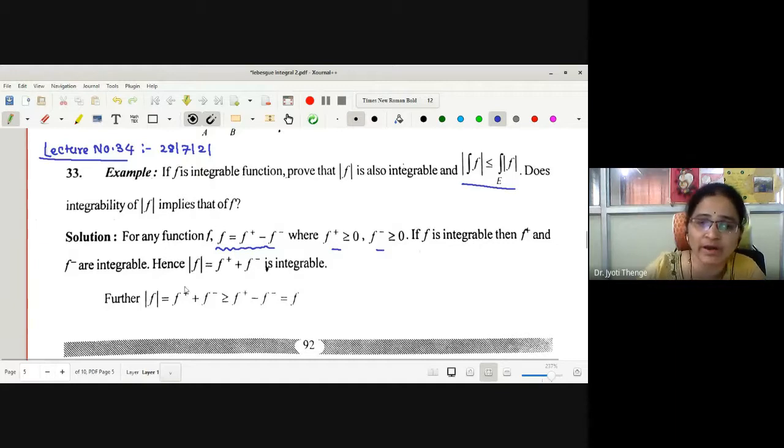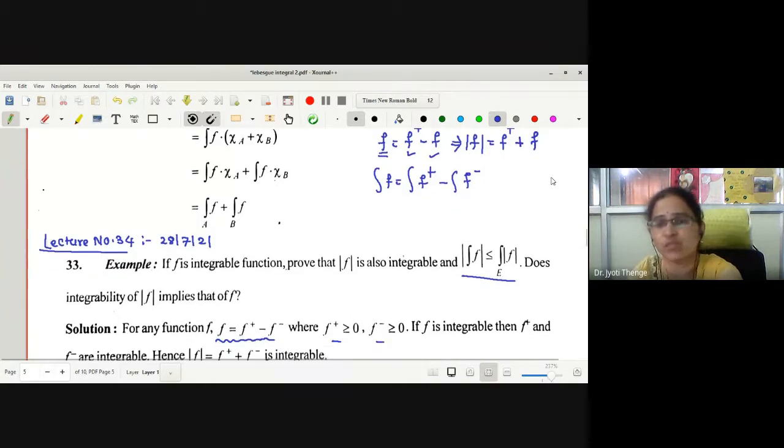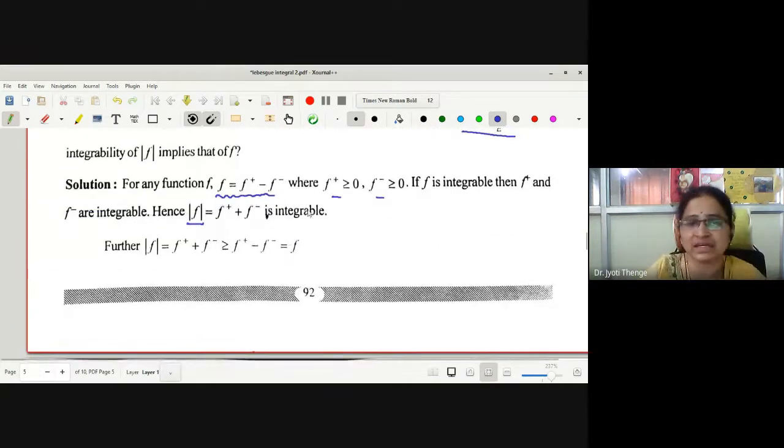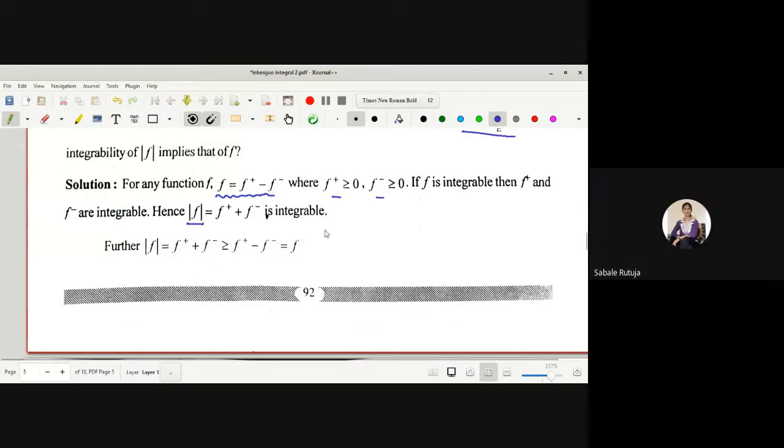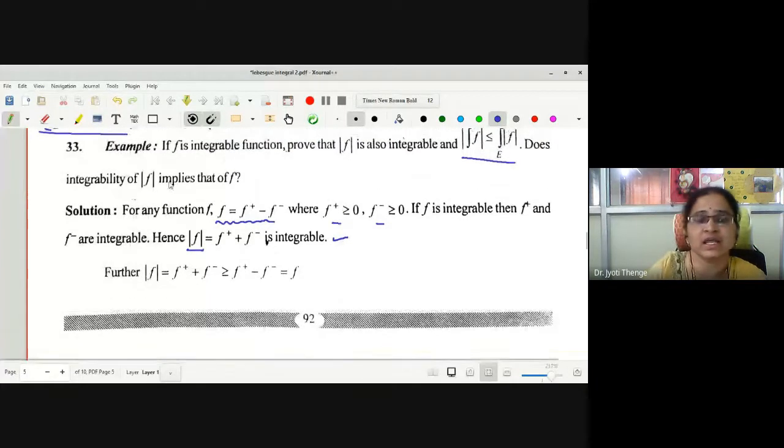Then what about the mod f function? Mod f is defined to be f plus plus f minus, right? Whenever f is defined like this, how is mod f defined? Mod f is defined as positive part of f plus negative part of f. Therefore, if both the functions f plus and f minus are integrable, can I say mod f is integrable? Yes, ma'am. Therefore, the first part is true. That is, we have proved the first statement that if f is integrable, then mod f is integrable. Let us try to prove this one.